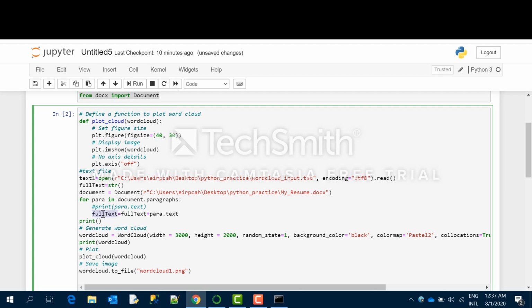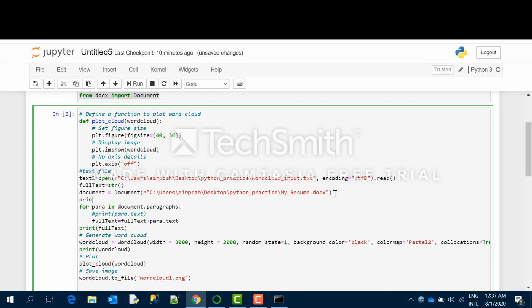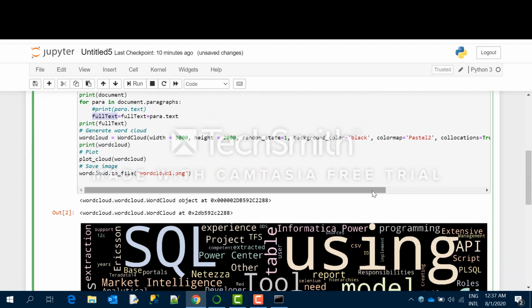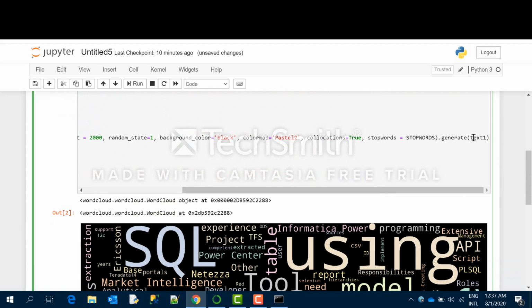So for your better understanding, I will print the full text. I will print the document also. And I will pass this full text as an input in the word cloud.